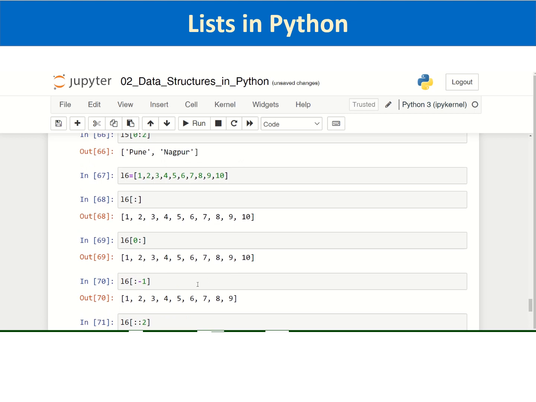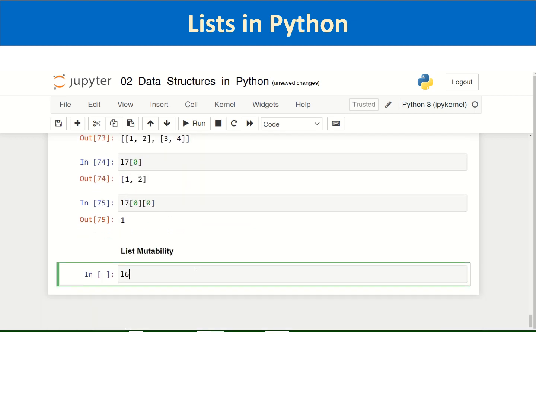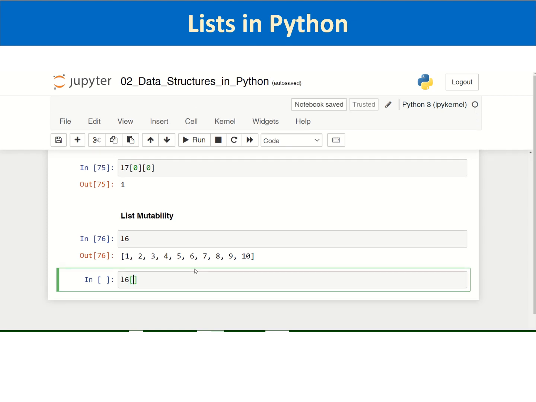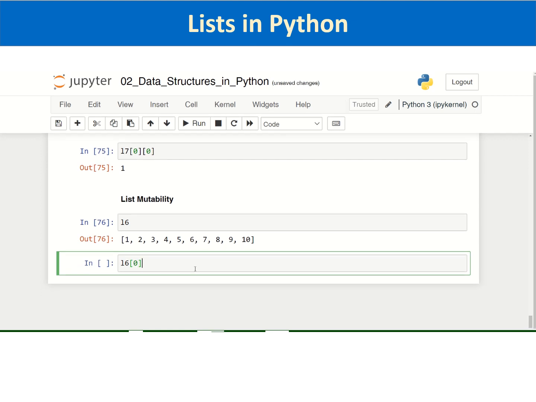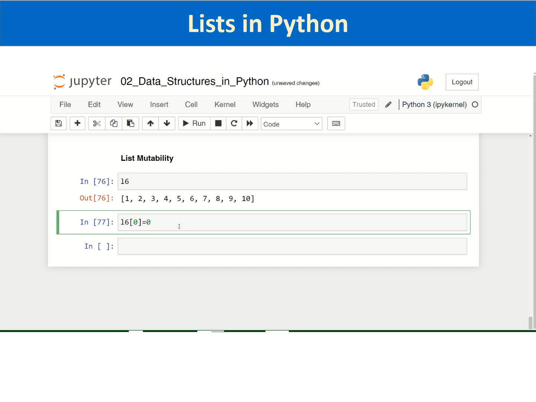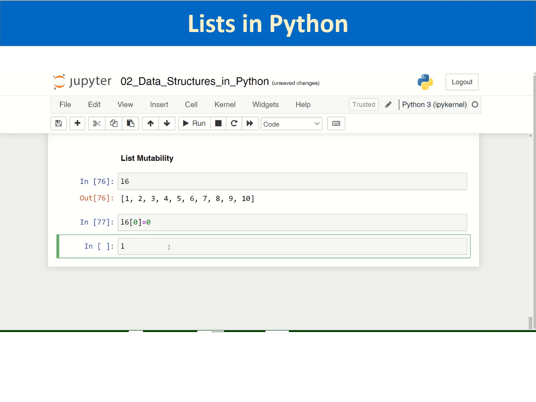Let us take L6, which has already been defined, a list from 1 to 10. Let us say you try to modify the first element of the list by assigning 0 to it, which has thrown an error in case of tuple, but here it hasn't thrown any error. It has executed. Let us print L6.